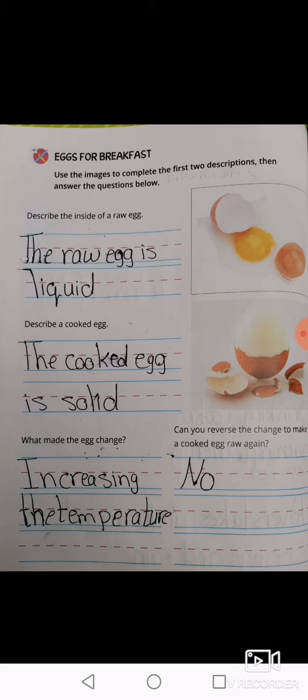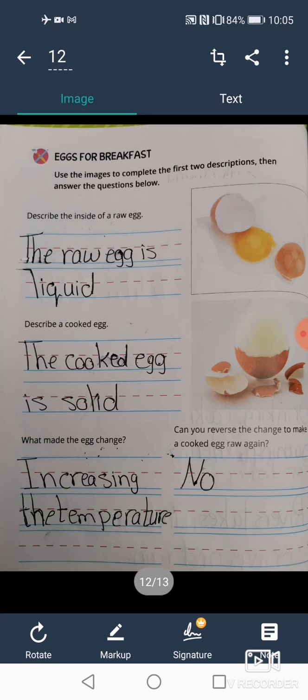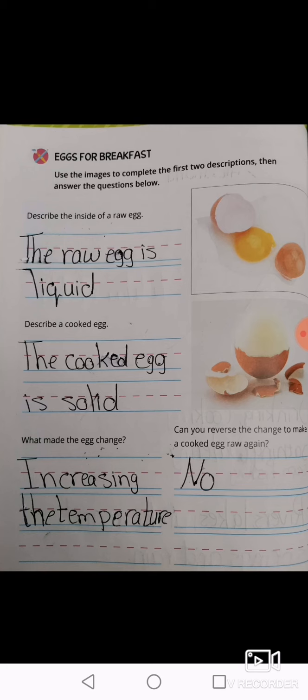And this is true for many items that are cooked. Okay? So again, we can't reverse the change. Why? Because when we cook an egg, the heating causes a change in the material that can't be reversed. So, heating and cooling can sometimes change the properties of the material and create something totally new.